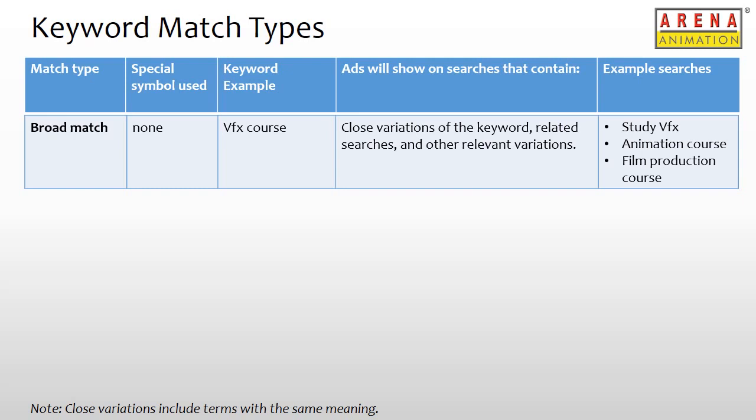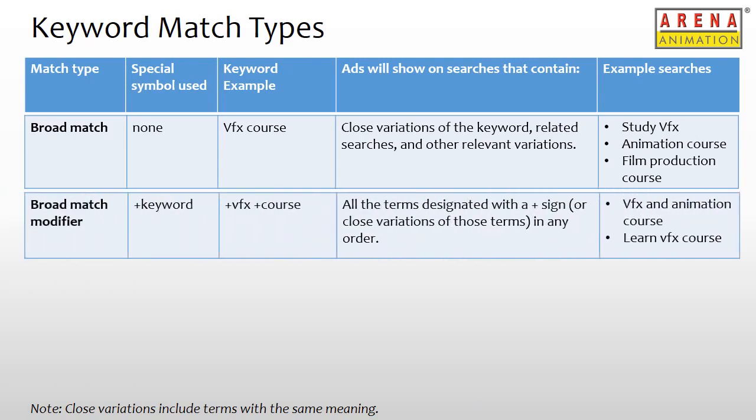For example, if we have a keyword like VFX course and someone is searching for study VFX or animation course, they also might see our ad. Moreover, if someone was searching for VFX course syllabus PDF, our ad may show up too, which is not relevant to what we offer. Now we can add a negative keyword like PDF, which would block our ad from showing on such irrelevant searches. However, it's not really possible to collate and add all the negative terms in ways that users could be searching for them. Hence, we have the other 3 match types that can be used to restrict such irrelevant traffic.